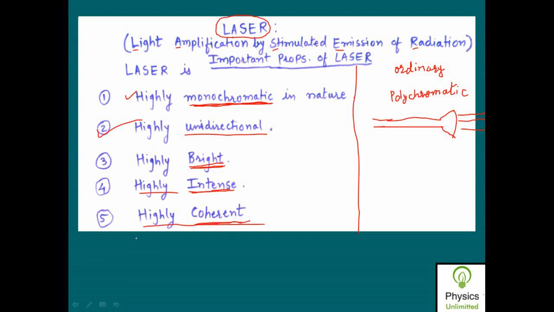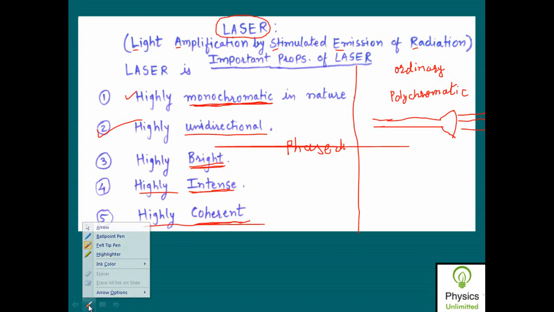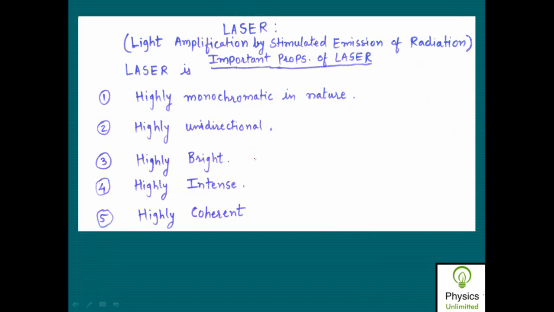Coherence, we have seen that if the phase difference between the two light waves is either zero or constant, then we say that the two light waves are coherent in nature. Now in case of laser, there are two types of coherences.